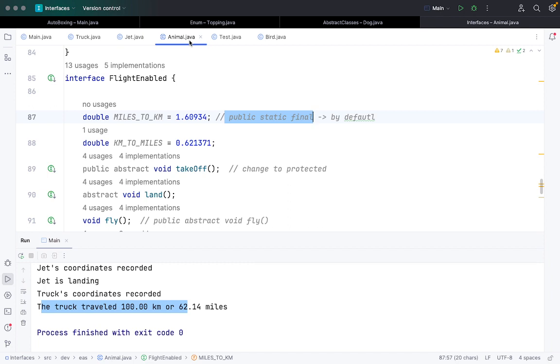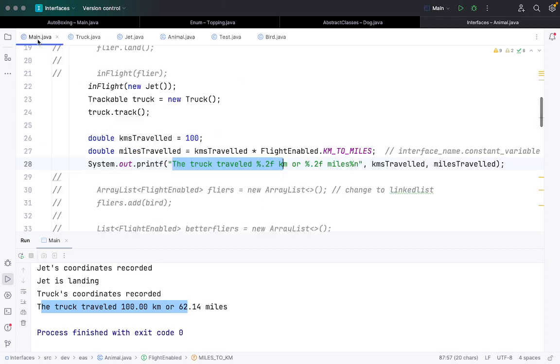But we can have concrete methods with the default keyword. Also we can have variables, but those variables have to be constants. And how can we define a constant in Java? Using static final, and since it is a constant, it has to be public as well, we can't keep it private.